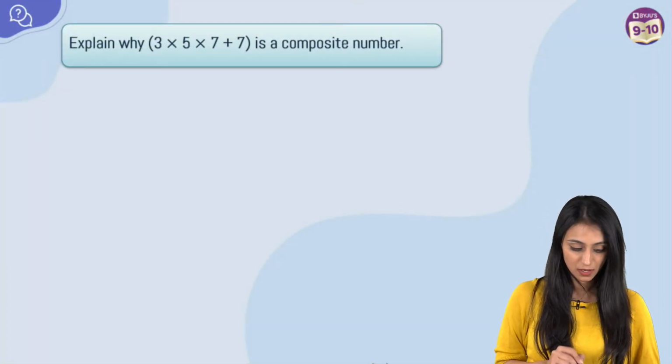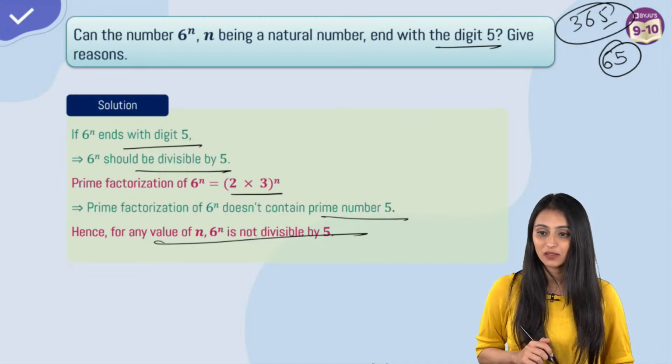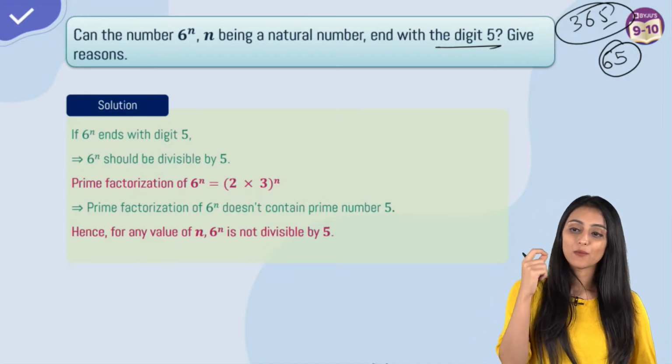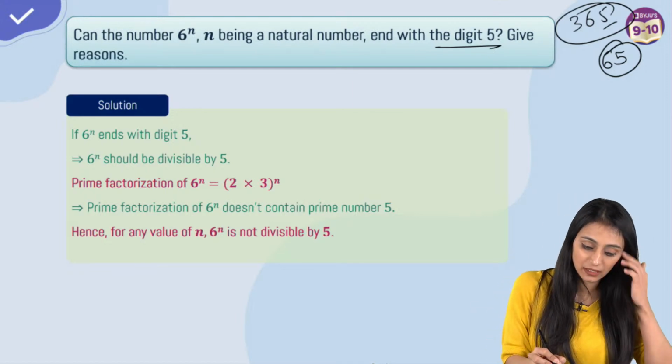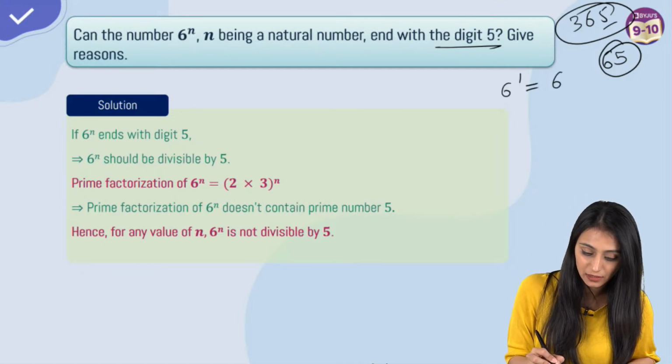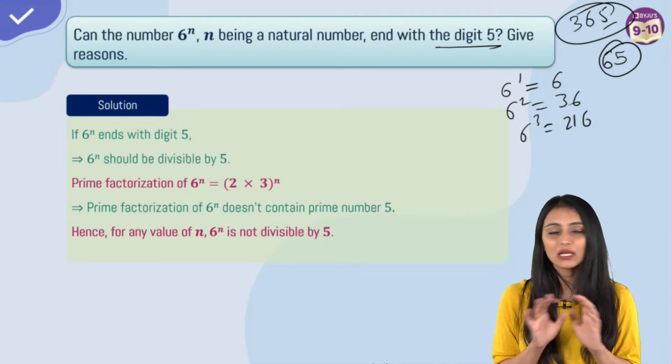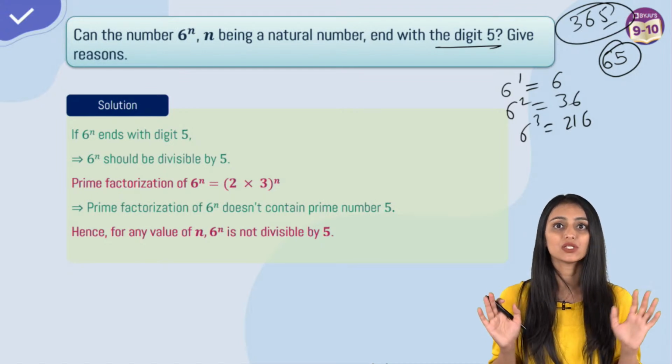Yes, Aisha? Sure. You want me to explain this again? So here what we saw was, whatever number I take as the exponent, it is 6, 36, 6 cube is 216. It is never ending with digit 5. It will always end with digit 6.